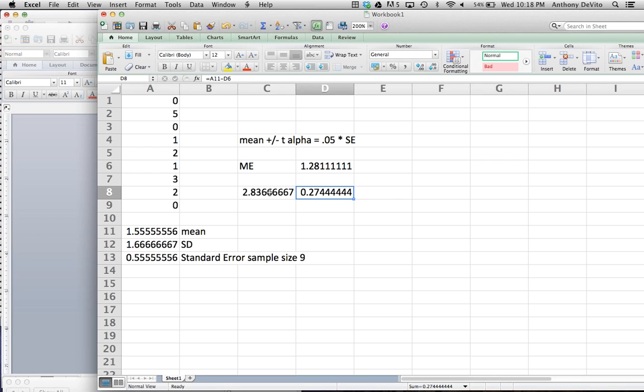Okay, that's our 95% confidence interval. We're 95% sure that the real average number of hours of TV watched by this population is between these two numbers. Our point estimate was 1.55, but our confidence interval was between these two numbers.